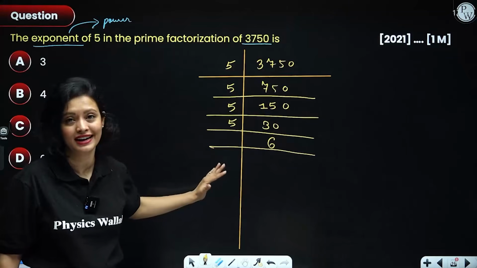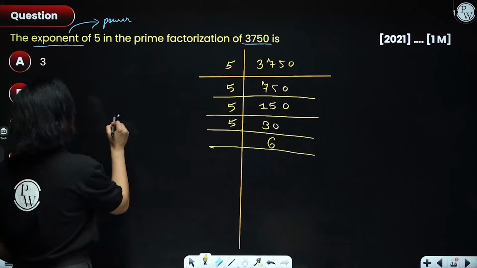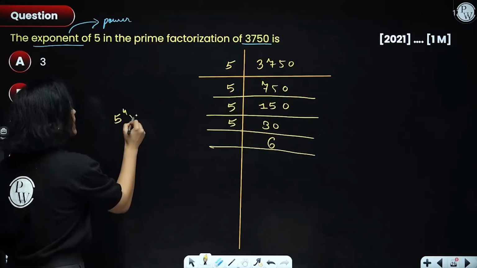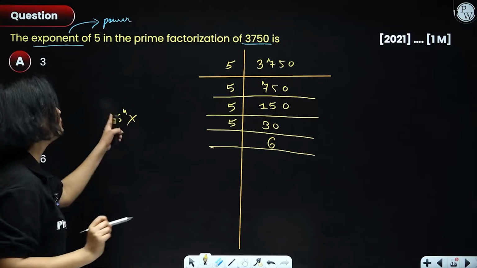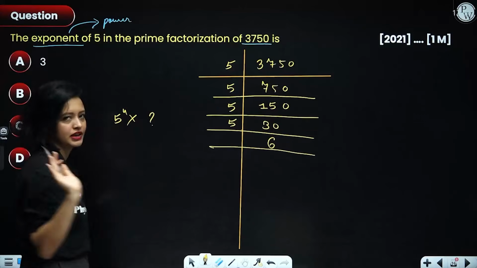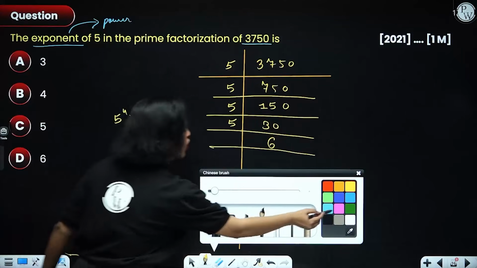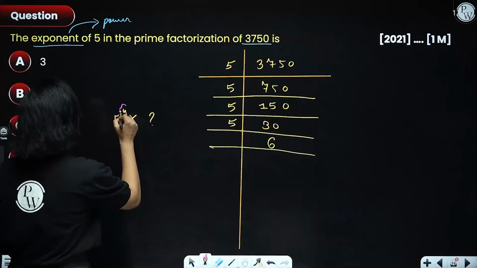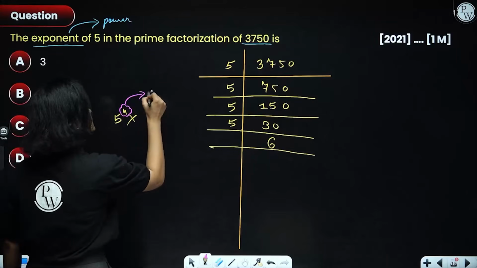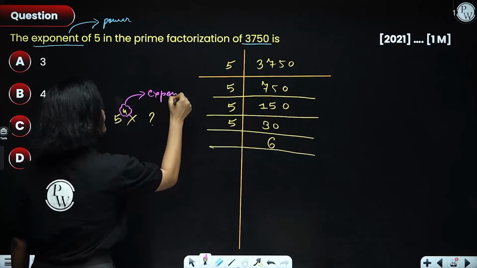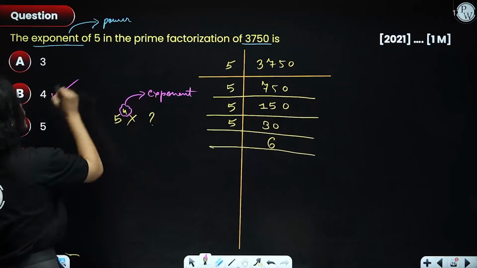Got it? So you can say that whatever the prime factorization is of this number, it would be 5 raised to power 4 into something something. So you just had to tell the power of 5 and we can see that the power of 5 is 4. So this is the exponent. The answer is 4. Option number B.